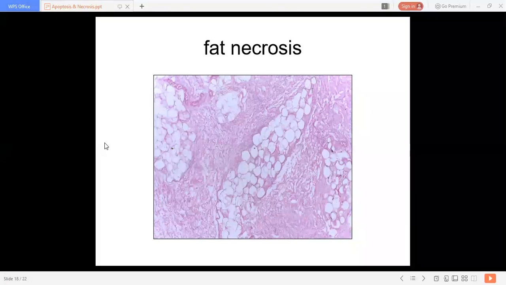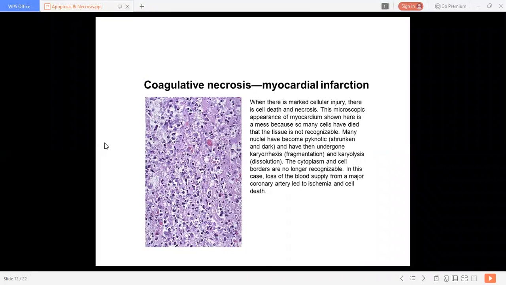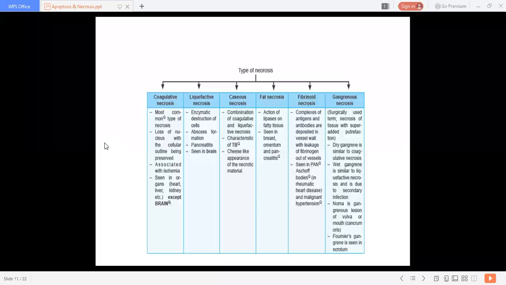Okay, so here we discussed coagulative necrosis. What is coagulative necrosis? It is the most common type of necrosis, with loss of the nucleus while the cellular outline is preserved. It is associated with ischemia and seen in organs like the heart, liver, and kidney, except the brain. Coagulative necrosis we can never see in the brain.